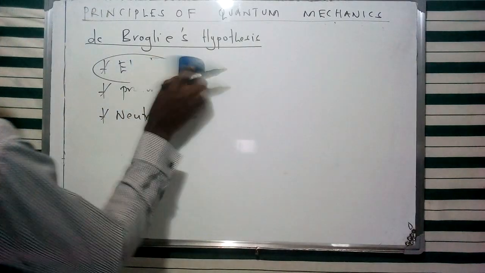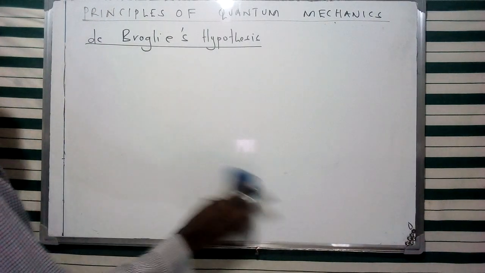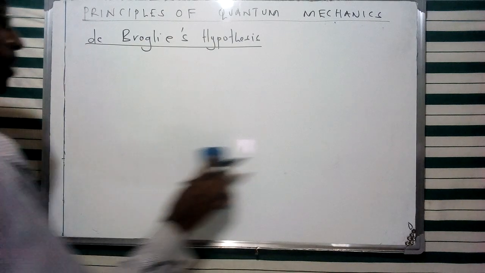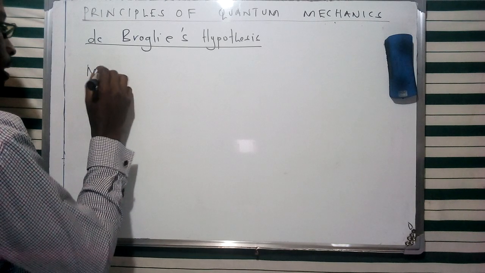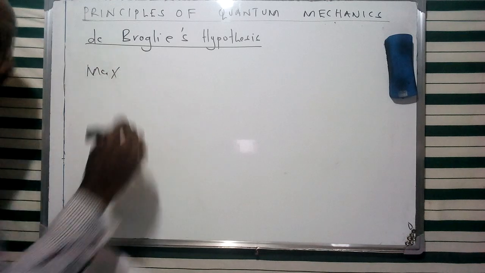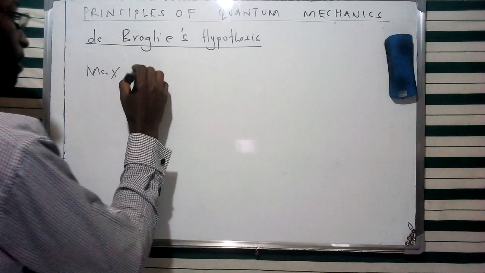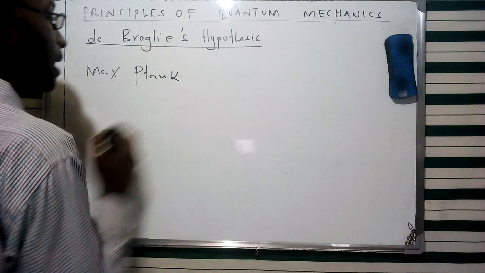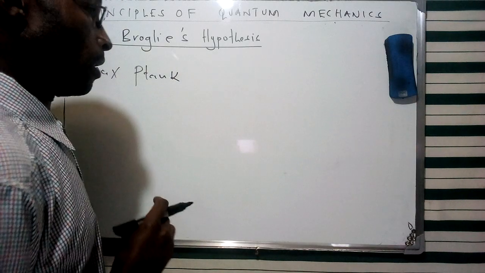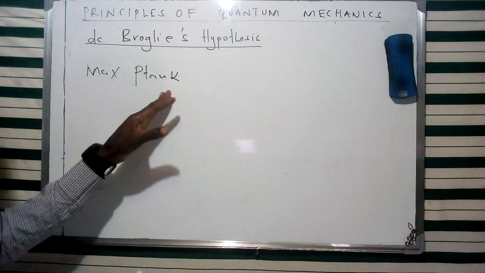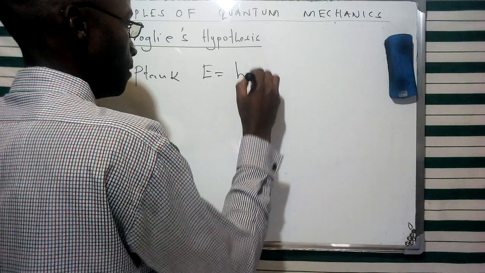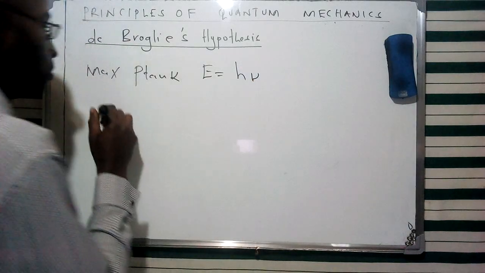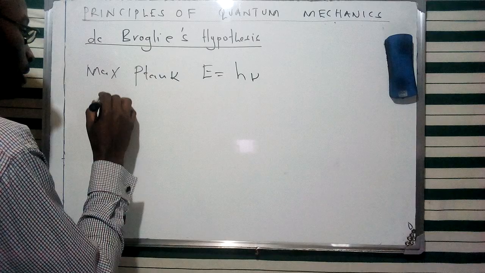Louis de Broglie relied on two specific theories, or laws, from two scientists. The first was Max Planck, who said that black body radiation consists of a large number of oscillators whose energy can be described as E equals hν. Then we look at Albert Einstein.